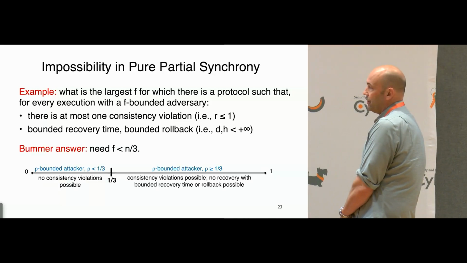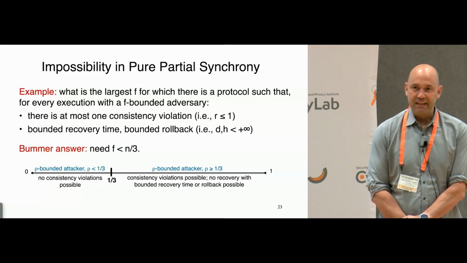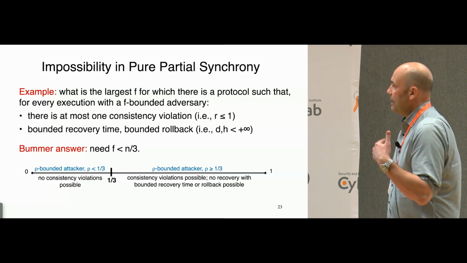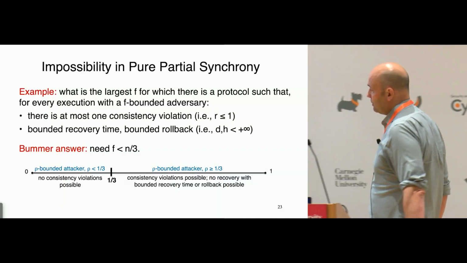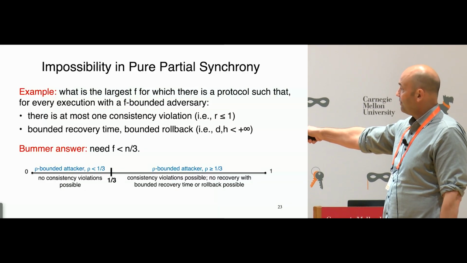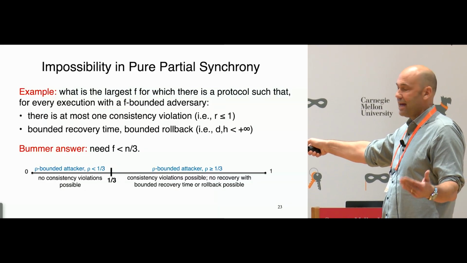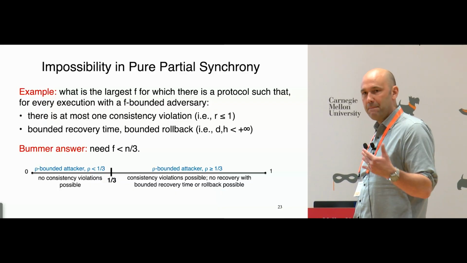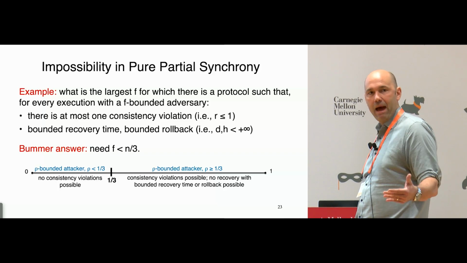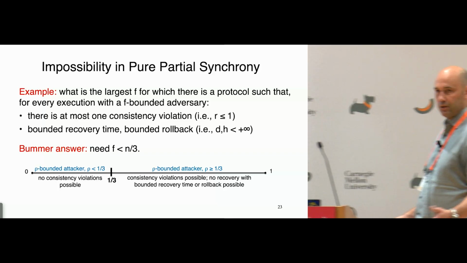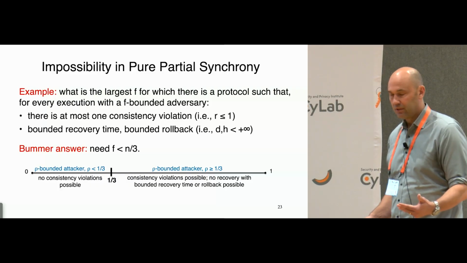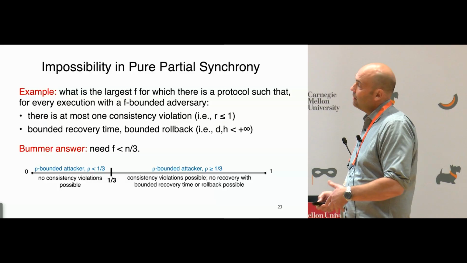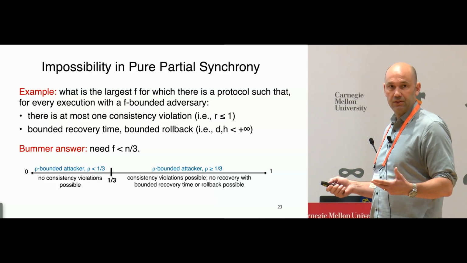Unfortunately, the answer is pretty uninteresting. The bummer of an answer is that actually the threshold doesn't change. You don't gain any extra fault tolerance. In other words, without further assumptions, as soon as an attacker is large enough to cause a consistency violation, at that point they are also large enough to prevent recovery in a bounded amount of time or with a bounded amount of rollback, okay? So that's a negative result for this relaxed notion of consistency. If we're going to be able to achieve it, it would only be with further assumptions about the message delays. Okay?